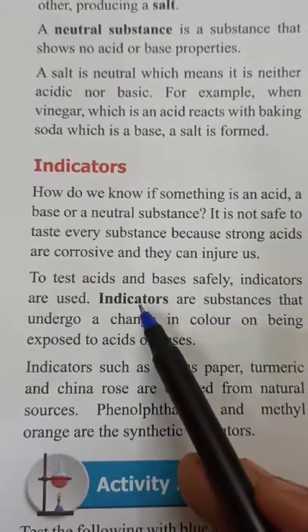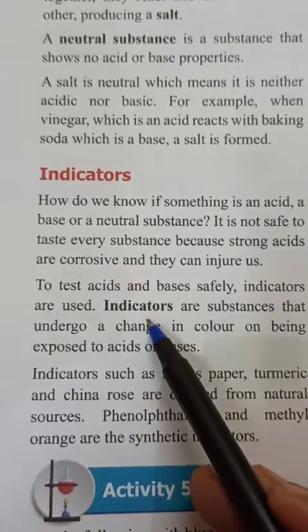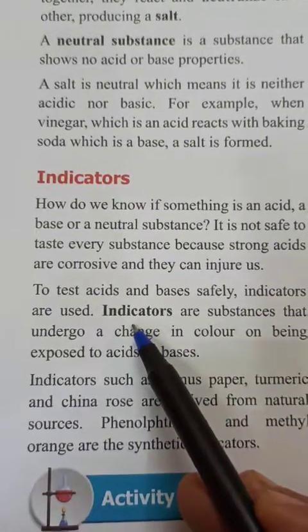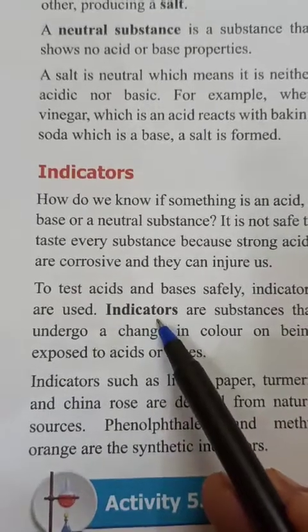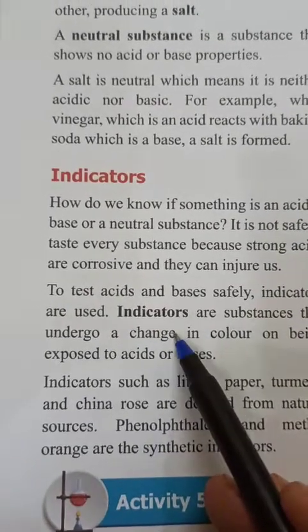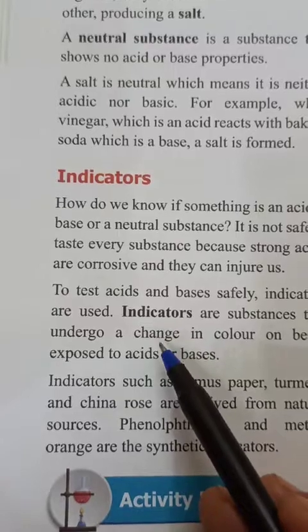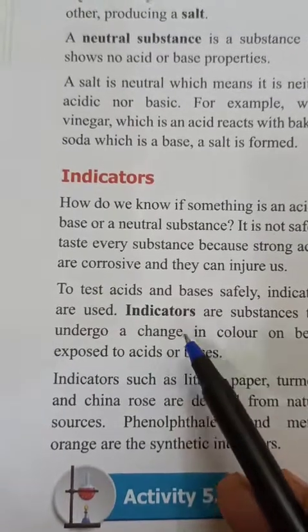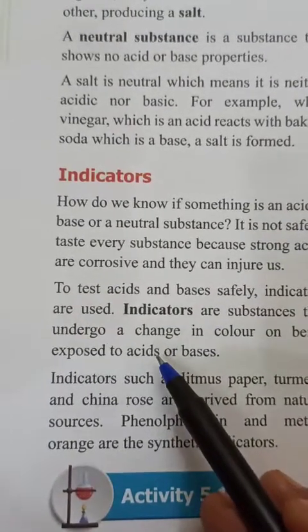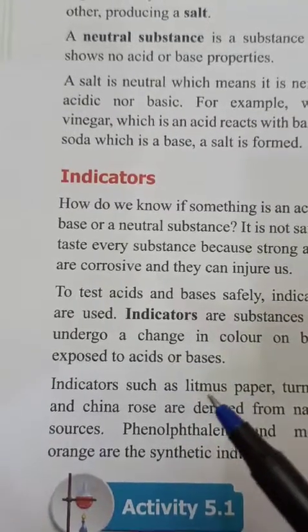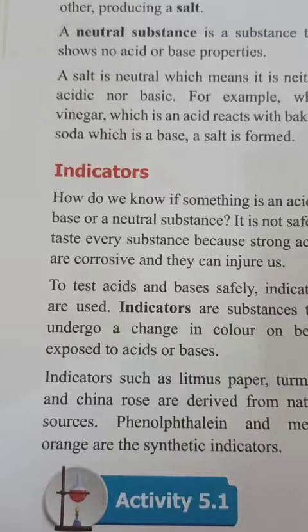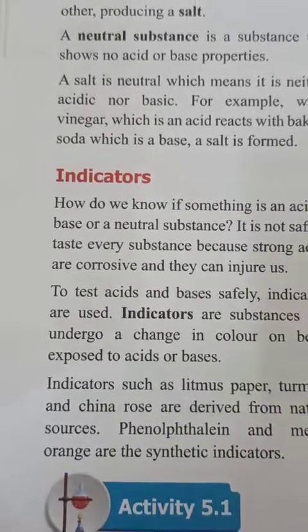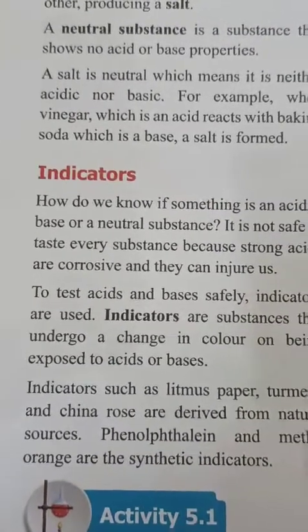You know, children, I have shown you through the activity in the last class how an indicator works. If we use any indicator like turmeric, I have shown you the effect of turmeric with soap, and I have shown you China rose extract also, how it changes its color with acids and bases both.